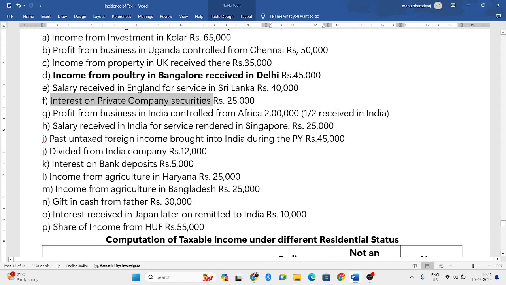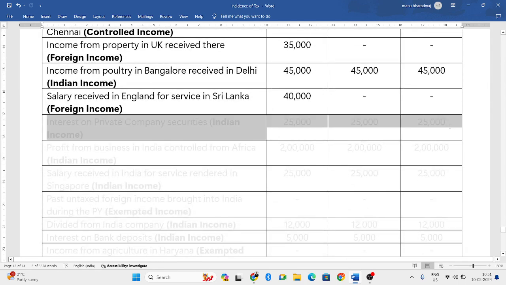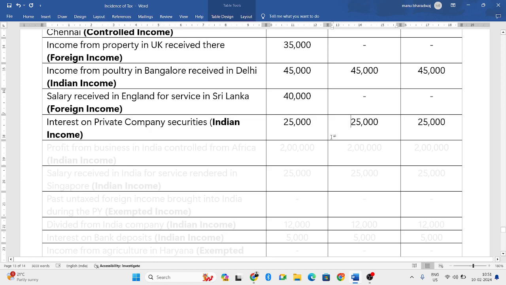Next. Interest on private company securities. So which is in India only. So both receiving and arising aspect is in India. So when both the aspects are in India, we consider it as Indian income. So all the three residential statuses will be taxed.